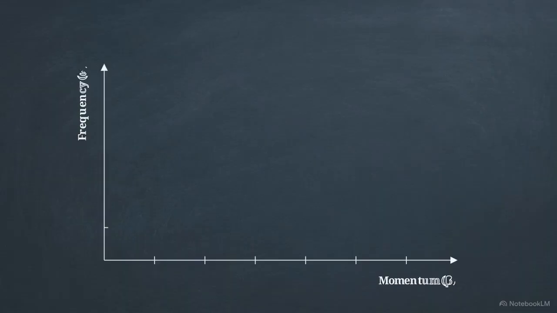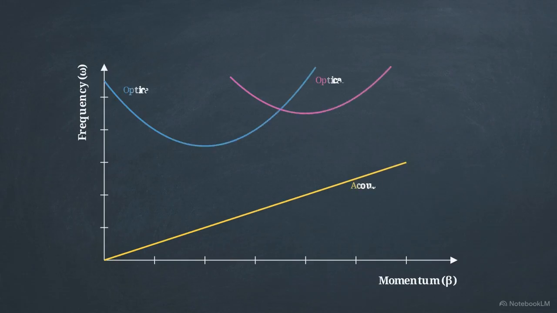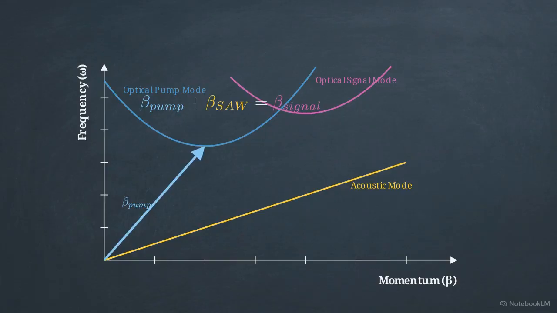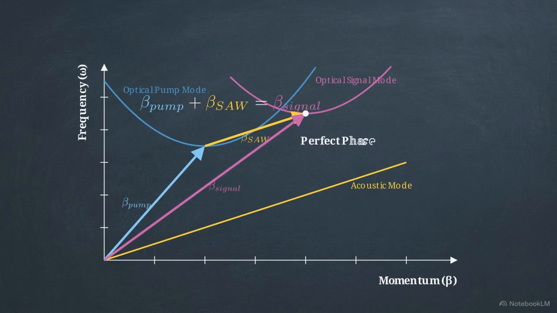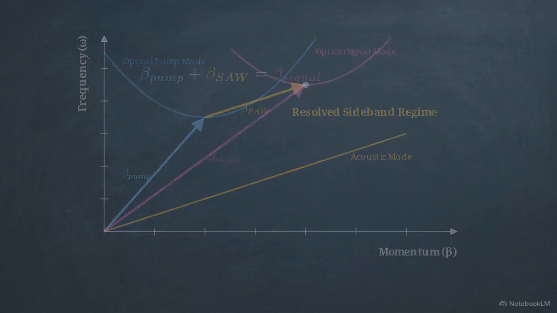We map this requirement onto a dispersion curve, where the net momentum difference must equal 0. This tracks the momentum of the optical pump, the wave vector of the surface acoustic wave, and the momentum of the resulting optical signal. When these vectors intersect at a single point on the curve, the system achieves perfect phase matching. This alignment places the device in the resolved sideband regime, which is the optimal state for high-fidelity transduction.